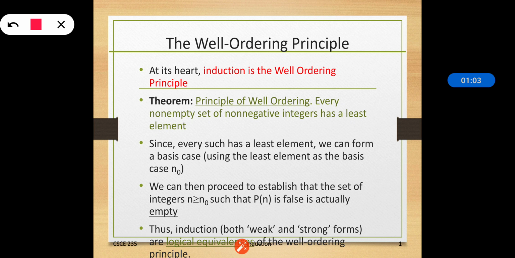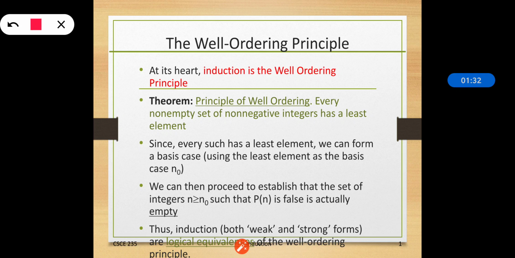So what the well ordering principle states is that every non-empty set of non-negative integers has a least element. Meaning whenever we have a non-empty set, which is not a null set, a set which contains elements, and it consists of non-negative integers, it always has a least element.